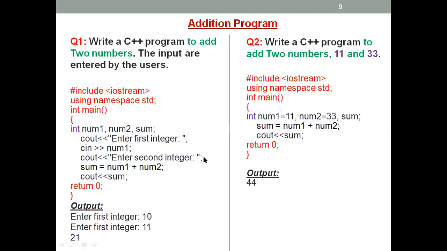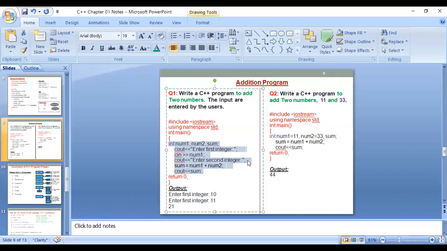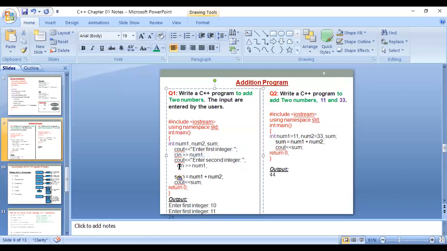Oh, so you need another step here. And here it is mistakenly written. This program, you need another one. This is wrong. After they enter the second integer, you have to enter the number 2 here. This is wrong. Okay, add a copy. And here you have to enter the second integer.